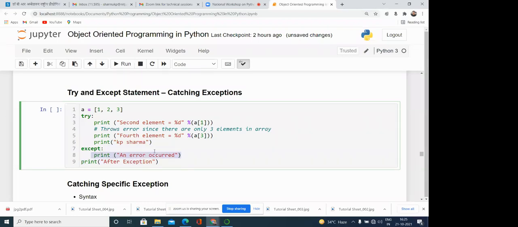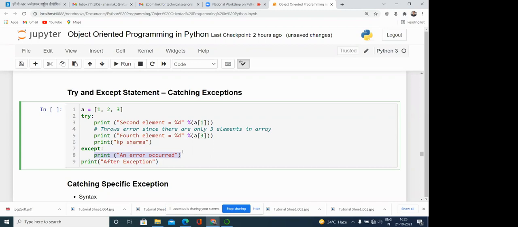However, I am here writing only "an error occurred", but you can write certain modules which handle the error, or something which registers this particular error into the log file. Okay, putting that error into the log file. So you can write any exception handling module over here.